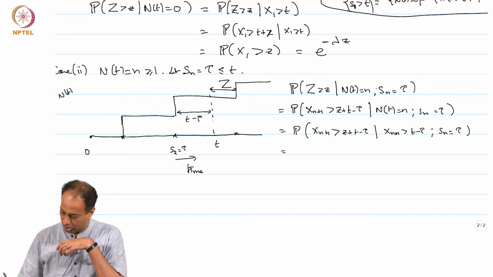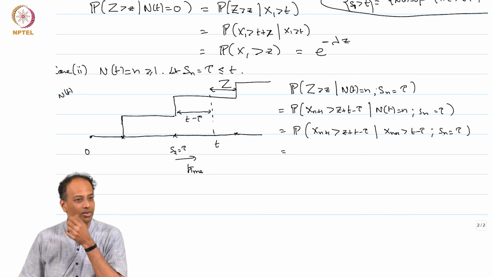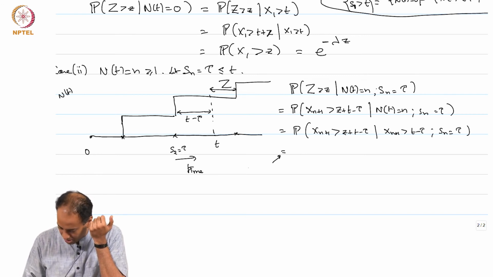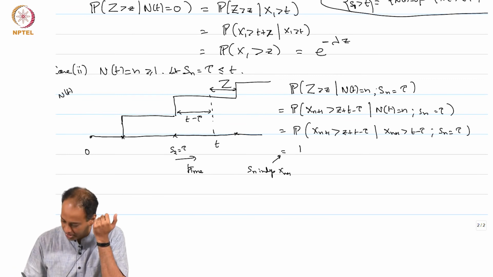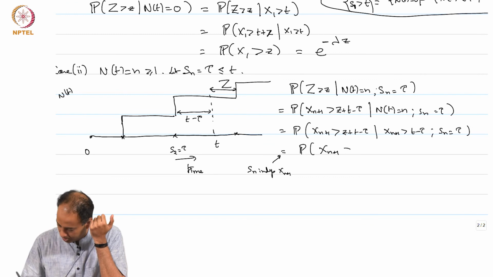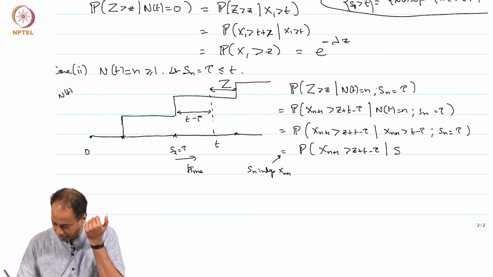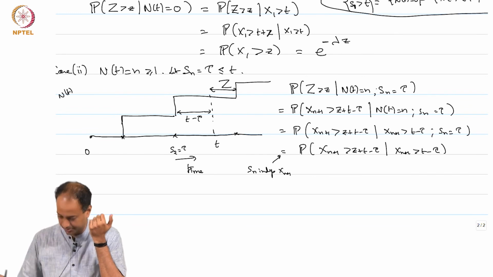So x n plus 1 is independent of S n, and this conditioning can be dropped. So since S n is independent of x n plus 1, I am going to write this as x minus tau given x n plus 1 greater than t minus tau.